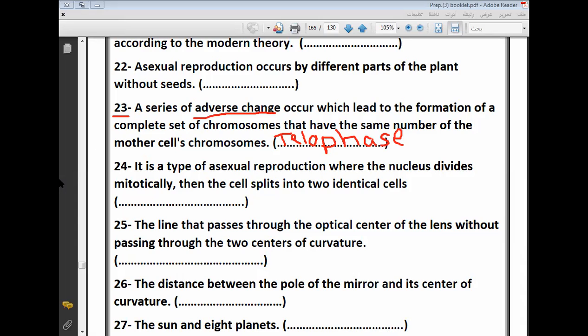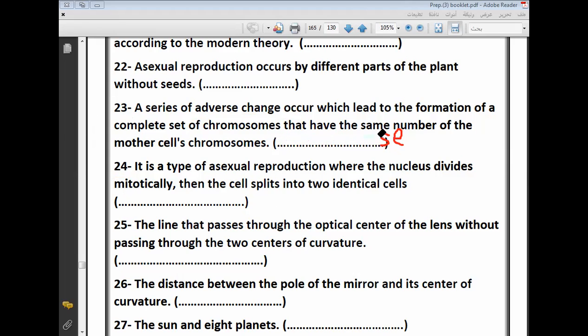Okay. Number 24, Minna. A type of asexual reproduction where the nucleus divides mitotically, then the cell splits into two identical cells. Binary fission. Excellent. This is number 24.